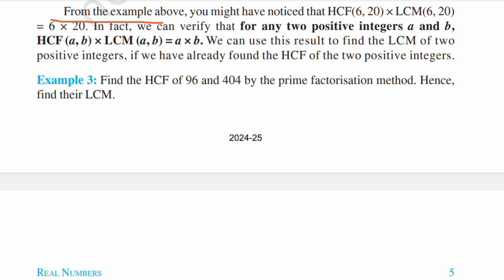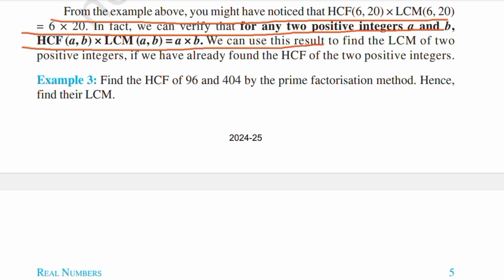From the example above, you might have noticed that HCF(6, 20) into LCM(6, 20) is equal to 6 into 20. In fact, we can verify that for any two positive integers a and b, HCF(a, b) into LCM(a, b) is equal to a into b. We can use this result to find the LCM of two positive integers if we have already found the HCF of the two positive integers.